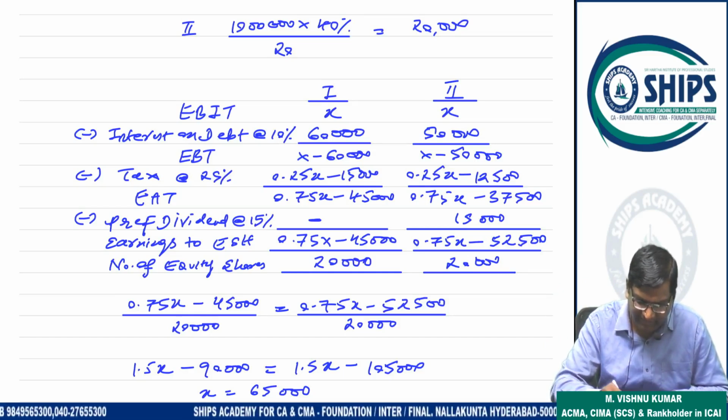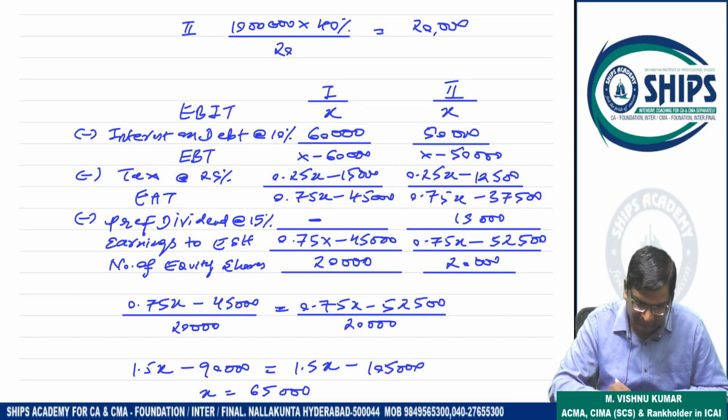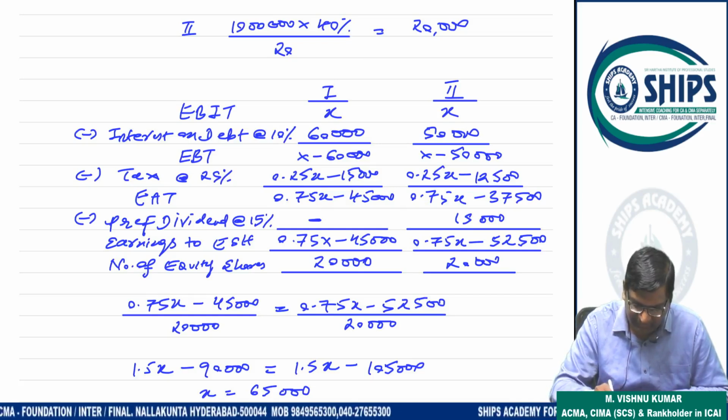EBIT-X minus interest. First plan 6 lakh debenture, so 10% is 60,000. Second plan 5 lakh debenture, so 50,000. So earning before tax x minus 60,000, x minus 50,000, tax 25%, 0.25x, 15,000. So earning after tax 0.75x minus 45,000, 0.75x minus 37,500.